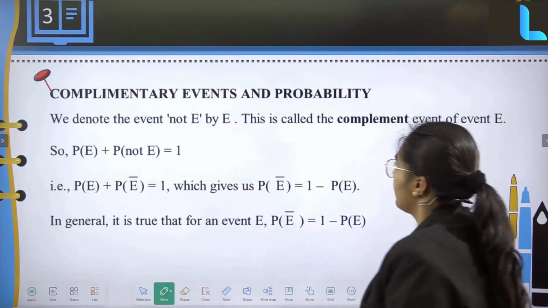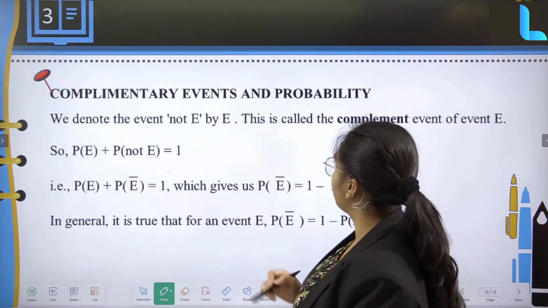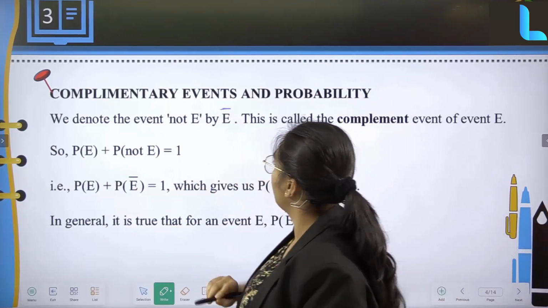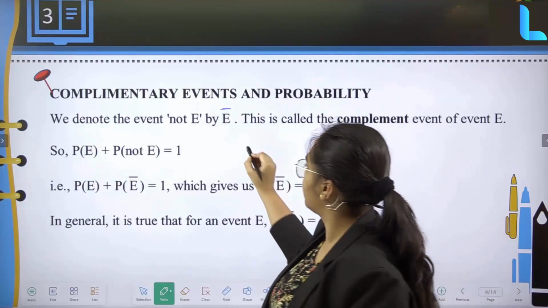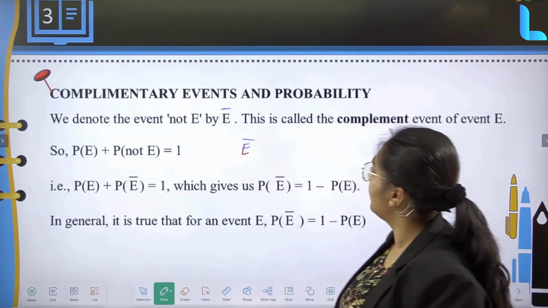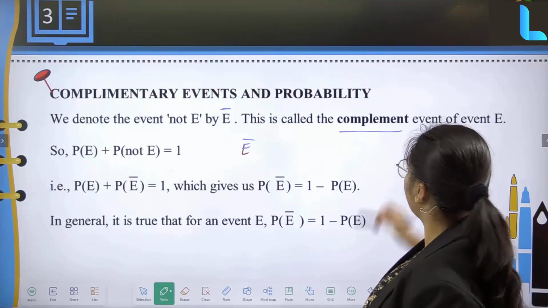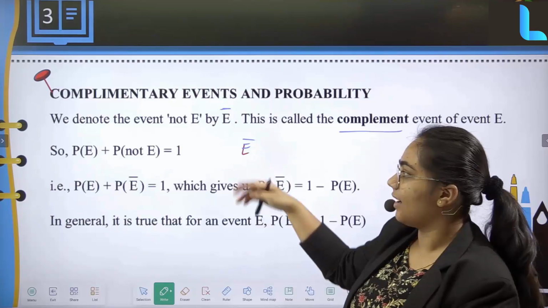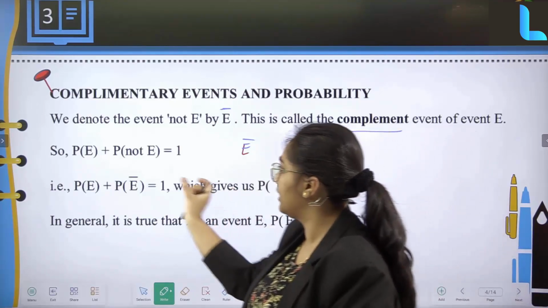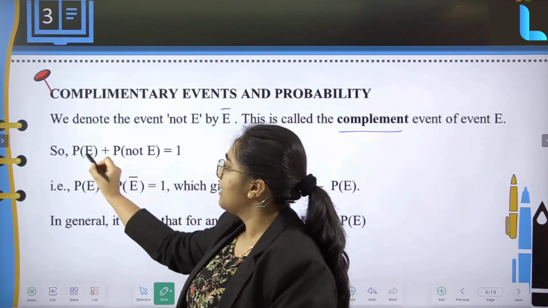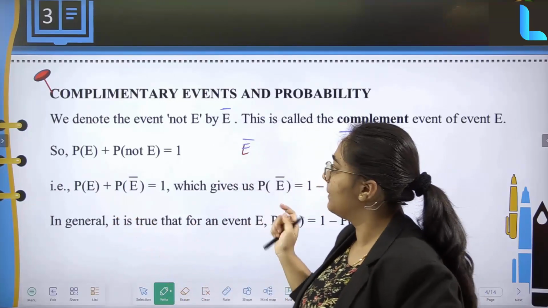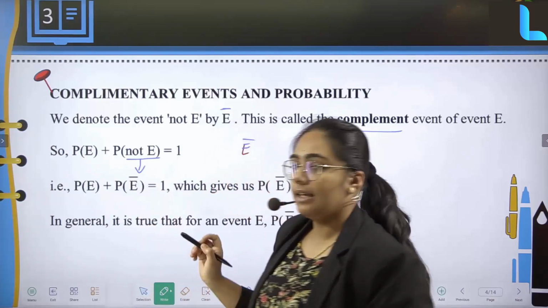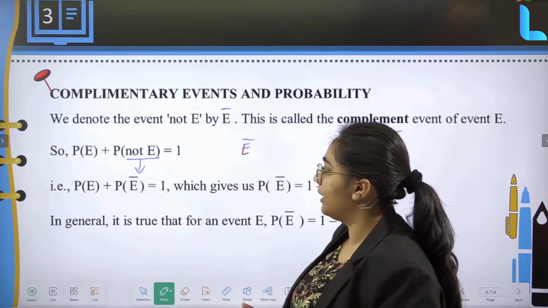Clear? Next, complementary events and probability. We denote not E by E complement. This is called the complement event of E. Whatever statement they have given, the same thing is written in formula format: P of E plus P of not E, where not E is represented as E complement, is going to be equal to 1.